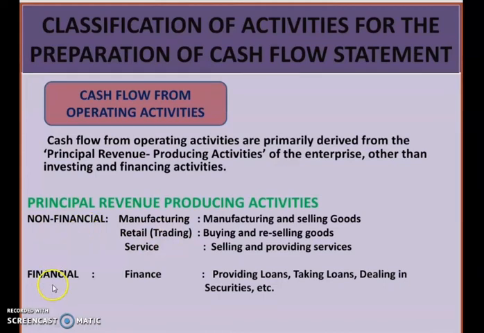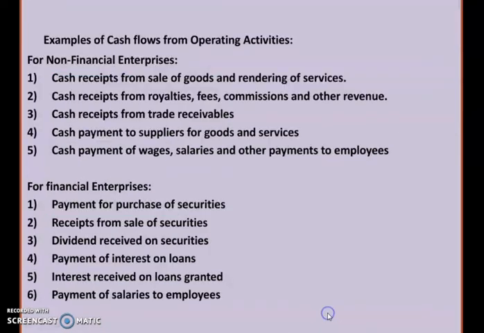And financial activities means they are mainly engaged in financial activity like providing loans, taking loans and dealing in securities, etc. For example, banks and financial institutions are termed as financial activities. Okay, so when you are doing this operating activity, you have to take care of these two revenue producing activities. Here are some examples of cash flow from operating activities.